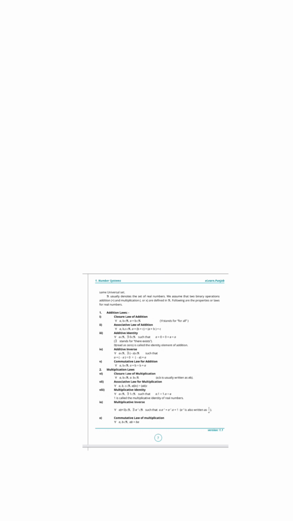0 is called the identity element of addition, and 0 is also an element of the real numbers. It is called the identity element, meaning it can be added with any number, it can be subtracted from any number, and it can be multiplied with any number. And then additive inverse; these are all the properties.